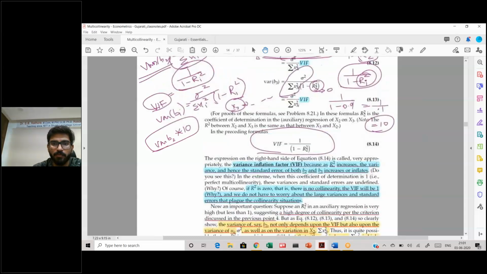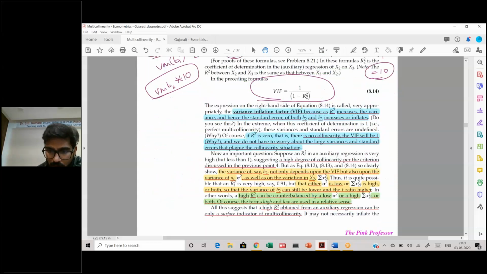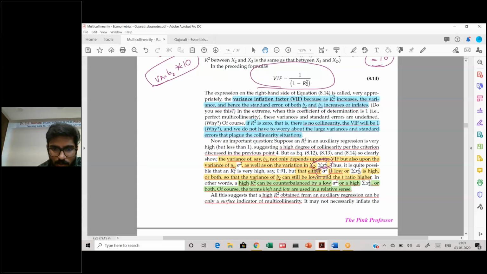Now, however, if you remember, if you see here, the variance of B2 is not only dependent on this auxiliary regression, it also depends on sigma square. It also depends on this summation x2i square. So these three variables, as well as Ri square, all three kind of explain the variance.